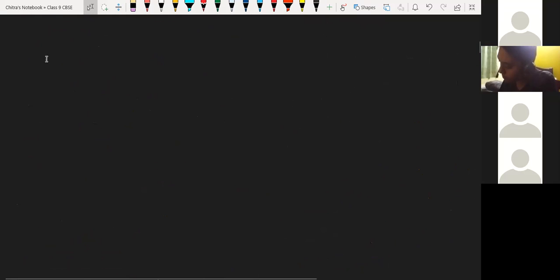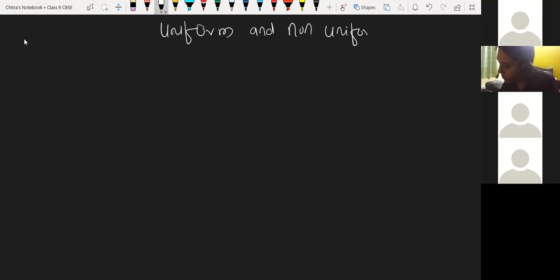Okay, now we are going to discuss uniform and non-uniform motion. Again, we discuss it with one example so that we can understand it clearly.